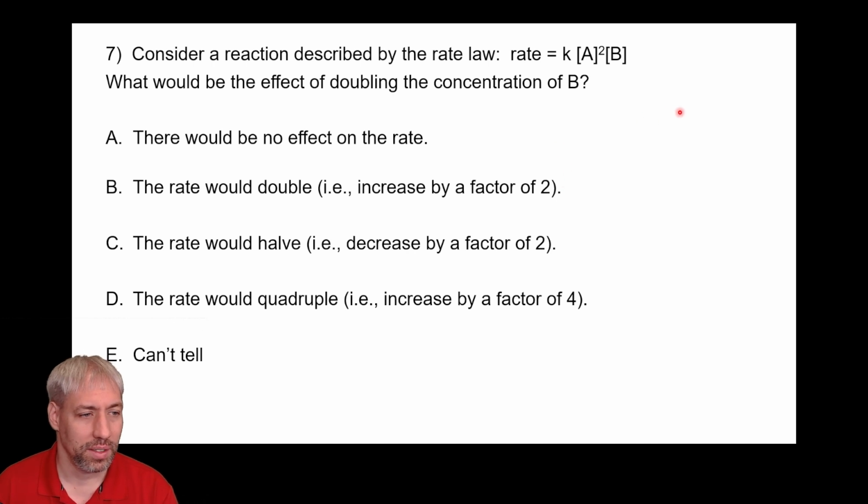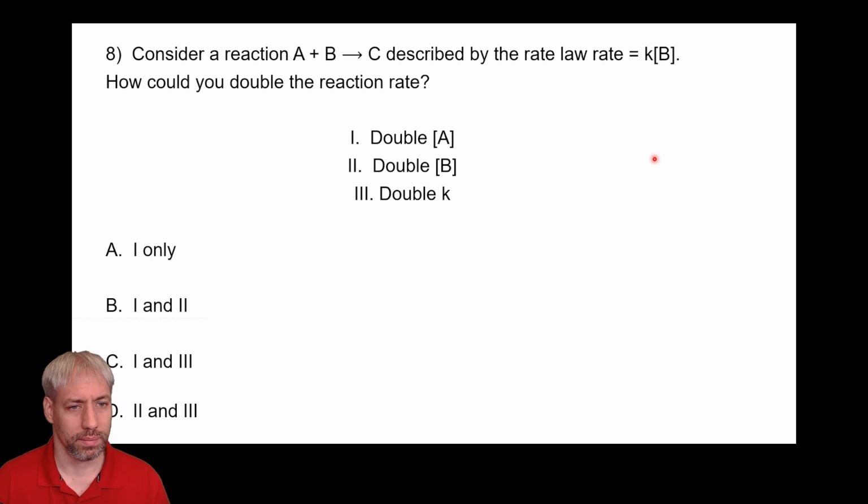Another version of this, go ahead and pause. So I kind of answered this with my answer to the last question, but it's the same idea, right? What does B do? If we multiply B by 2, we are going to double this, which means rate is going to double proportionally. The answer is B. All right, pause again.